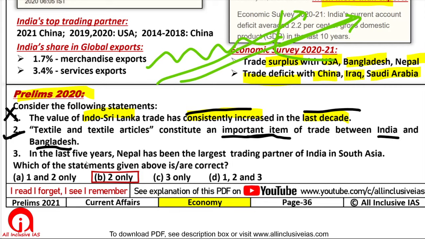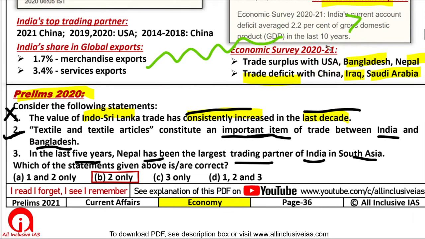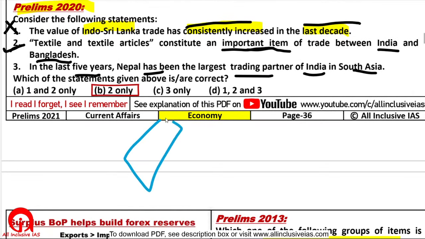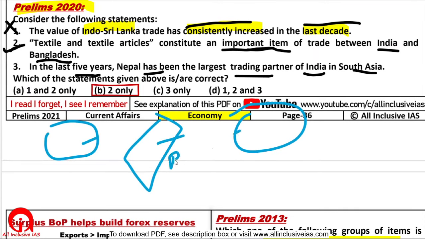Third is, in the last 5 years, Nepal has been the largest trading partner of India in South Asia. No, Nepal is not a big country. See, India does most of its trade with big countries. Here is a big country, India. Here is a big country, let us say USA. Here is a big country, China. Big country means production and consumption both are big. India produces, China also produces so much, USA produces so much.